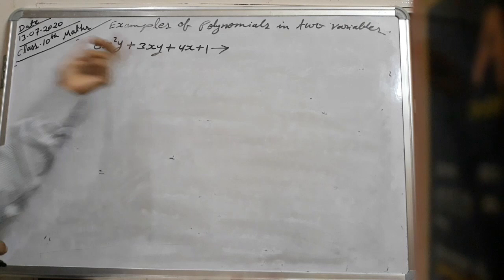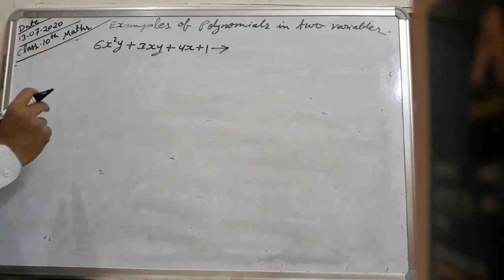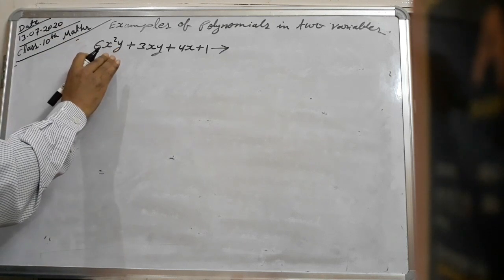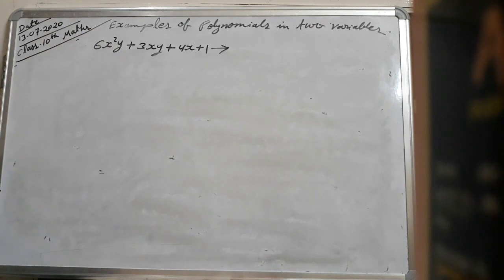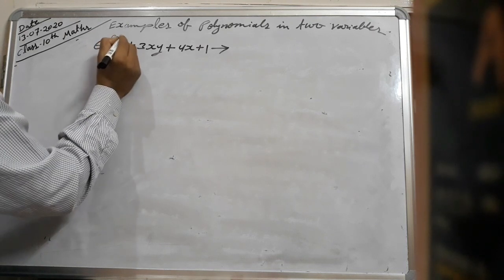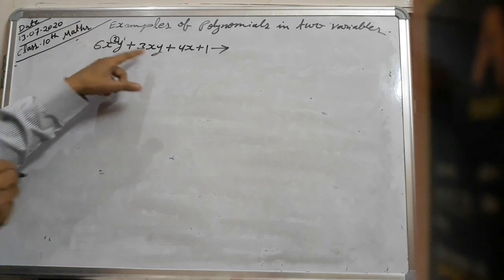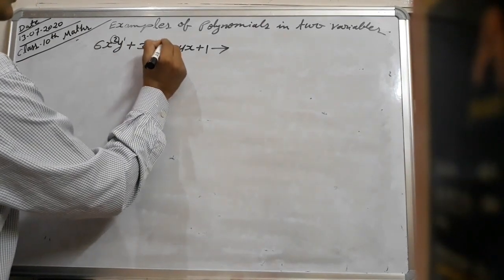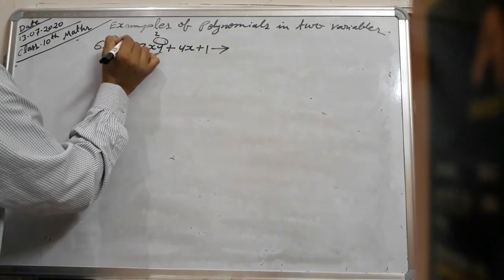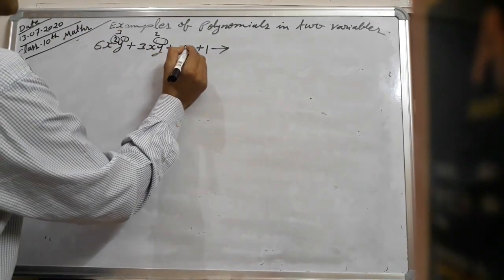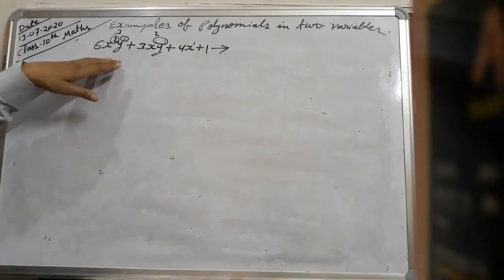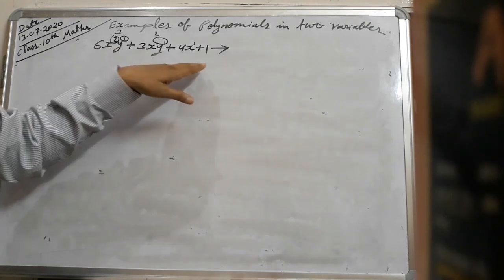But what is its degree? To find its degree, we have to add the powers of each variable in each term. How will we add? Here x to the power 2 and y to the power 1: 2 plus 1 is 3. Here x to the power 1, y to the power 1, then its degree is 2. And here x to the power 1, its degree is 1. Then which is the highest degree?